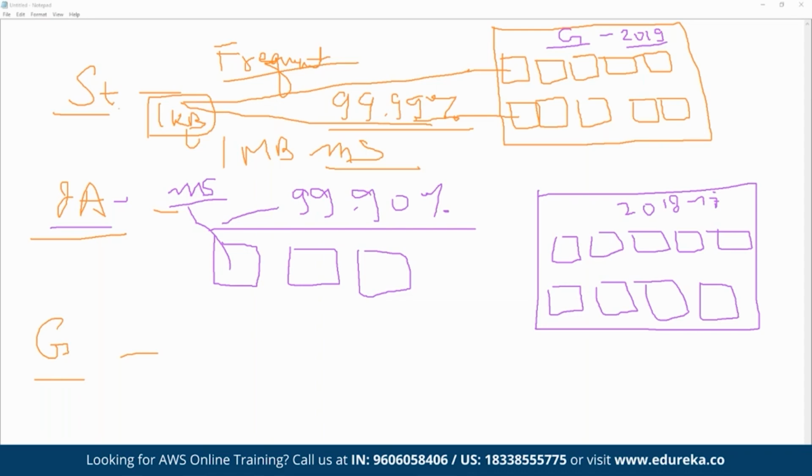Now, there's a limitation also, guys. In standard, there is no minimum duration for which we need to store the file. We can store a file for, say, one minute, and then remove it. But in infrequent access, there is a requirement. If we move files to infrequent access, we have to keep them there at least for 30 days. We can fetch the files, but we cannot remove them for at least 30 days. So that's a limitation for infrequent access.